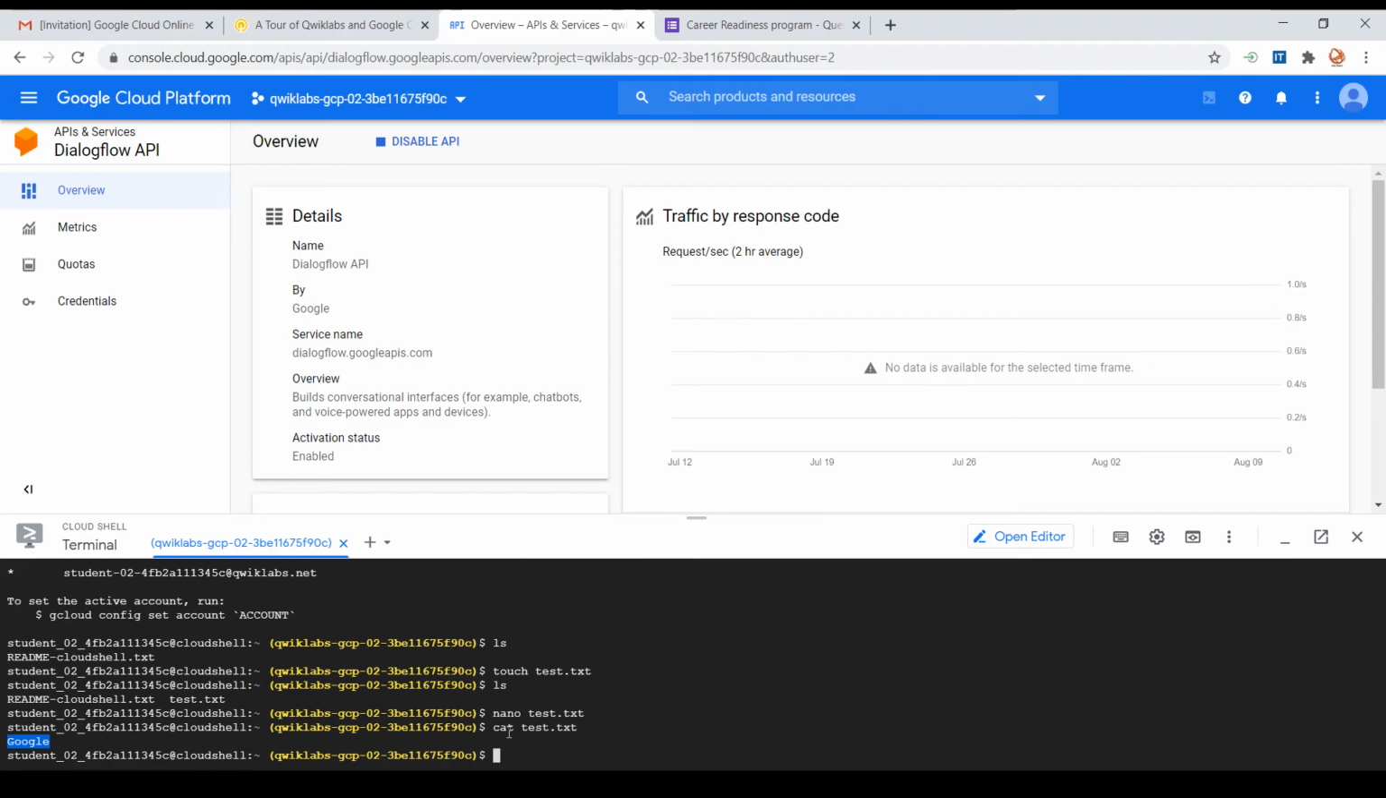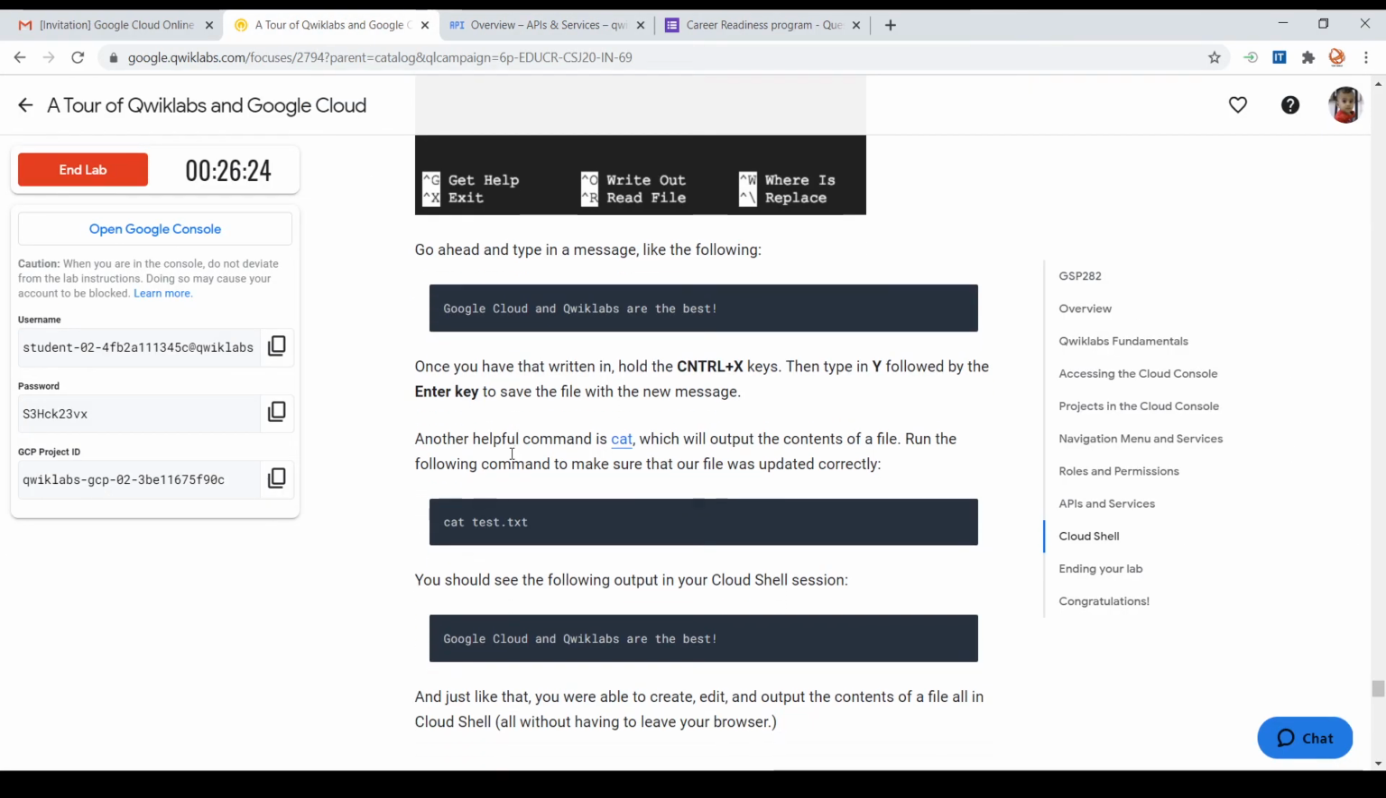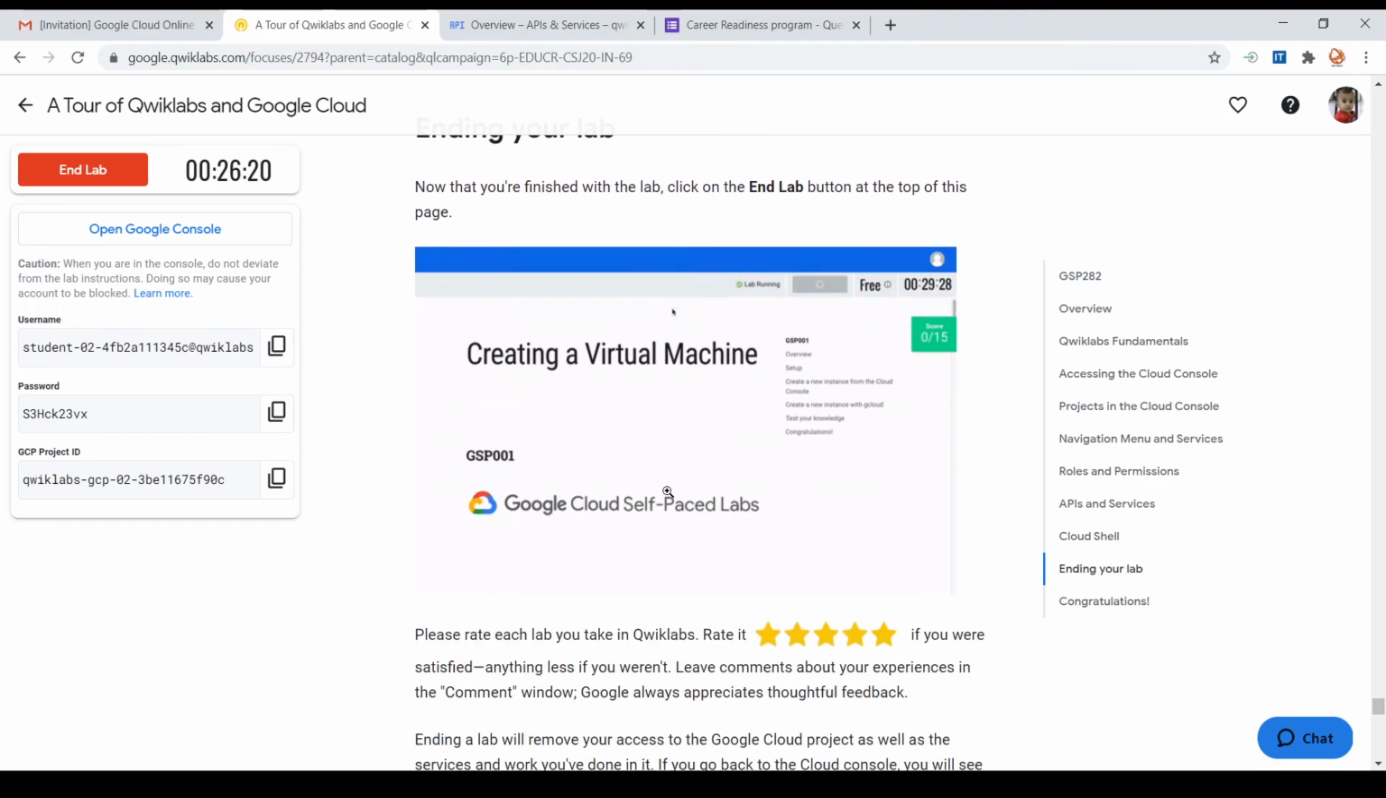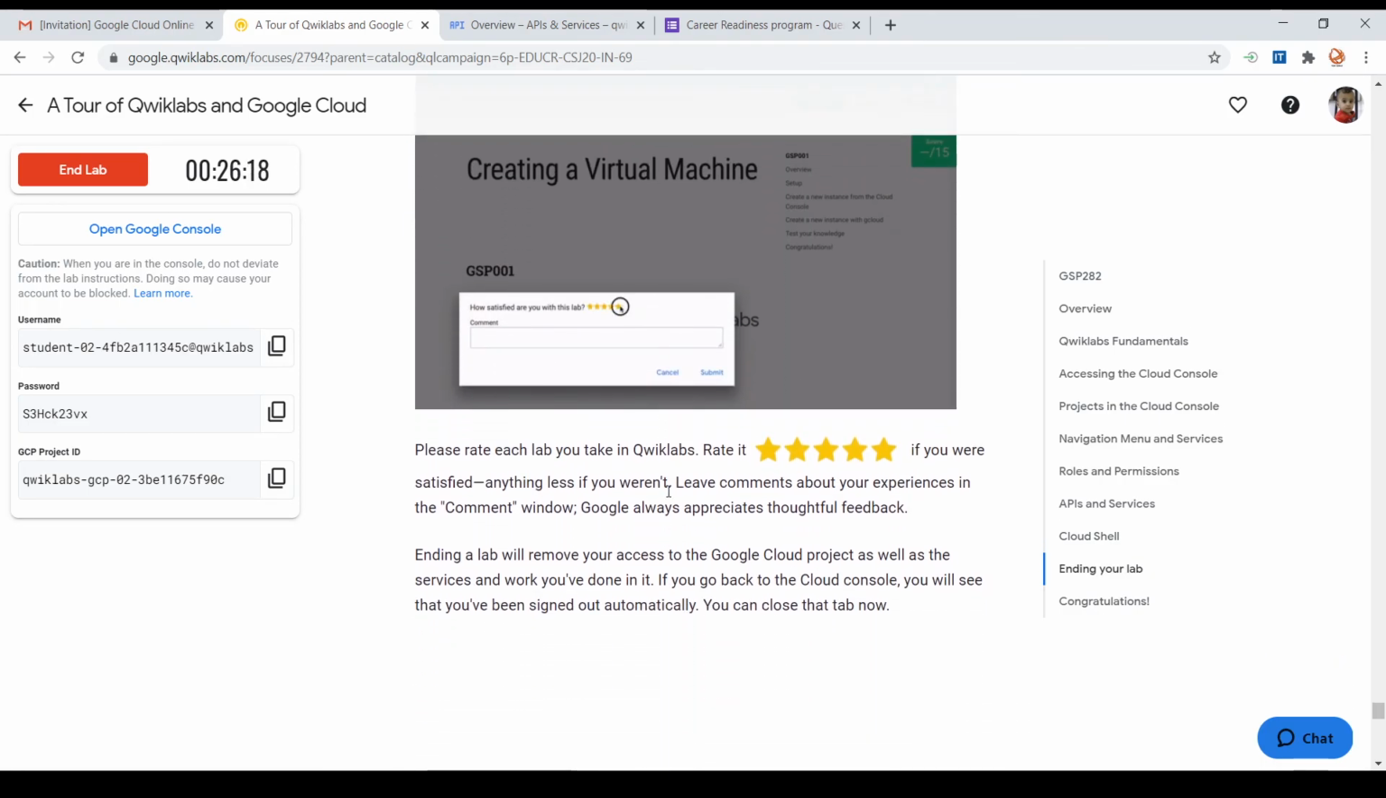There are numerous operations that can be performed using this Cloud Shell. Whatever things that we do using the navigation menu can be done using the Cloud Shell. But before that, we need to master different things also. So this is basically what we have in our first basic lab.